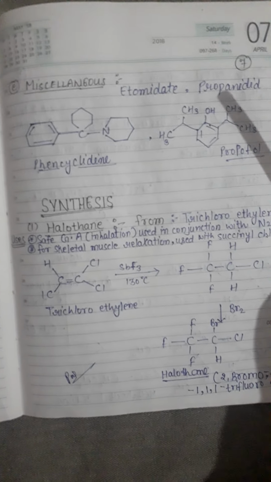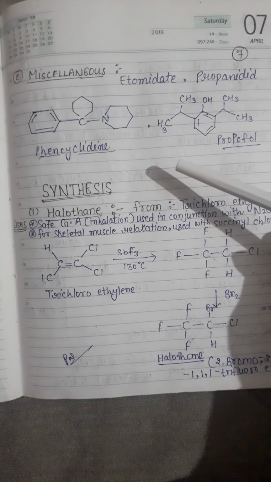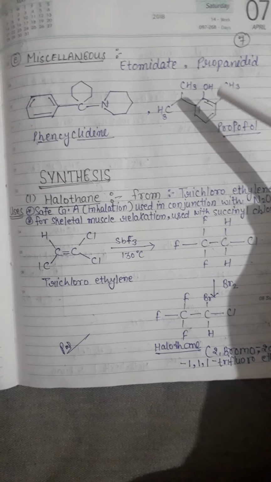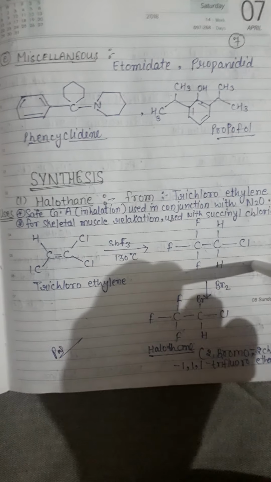And the last category is miscellaneous drugs, like etomidate, propanidid, phencyclidine and propofol, which come under the miscellaneous type of anesthetic drugs. Now come to the synthesis.